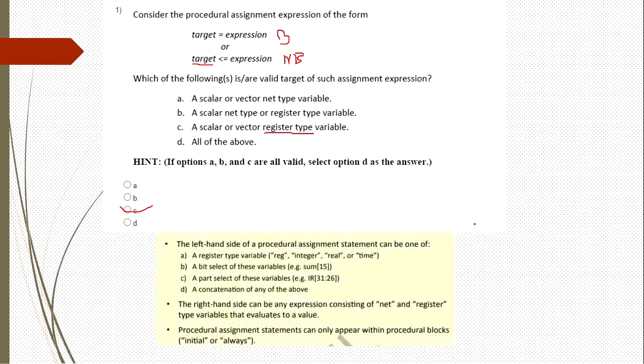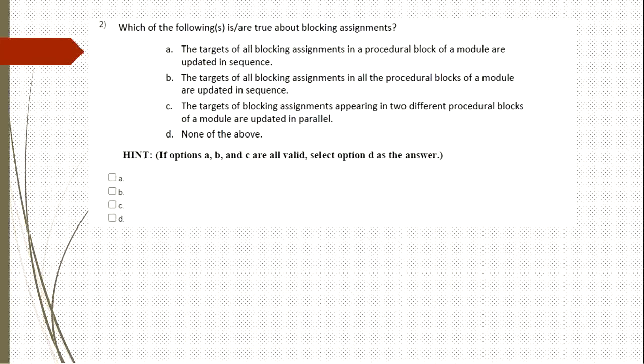Here you can observe. The second question: which of the following is true about the blocking assignments? The first option is the targets of all blocking assignments in a procedural block of a module are updated in sequence. Yes, all blocking assignment statements are going to be executed in sequence. First one is correct.